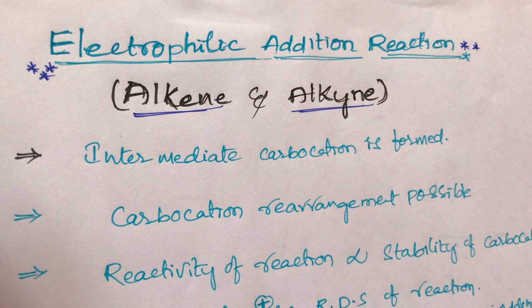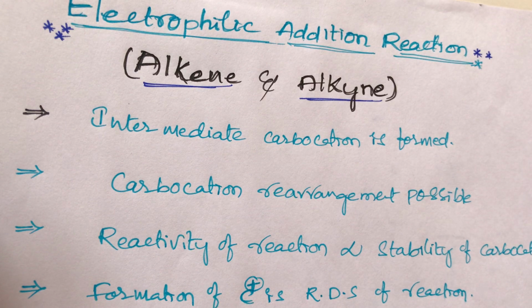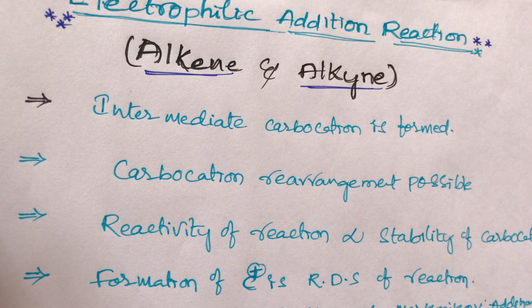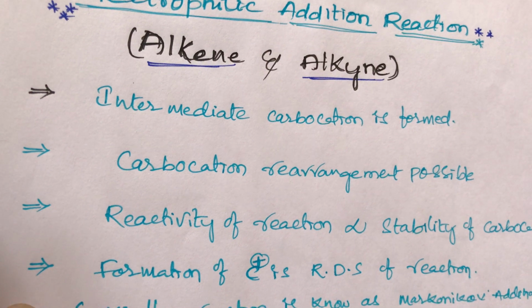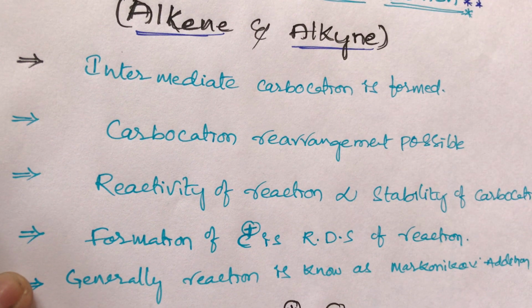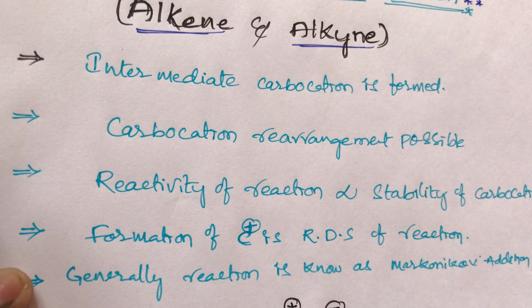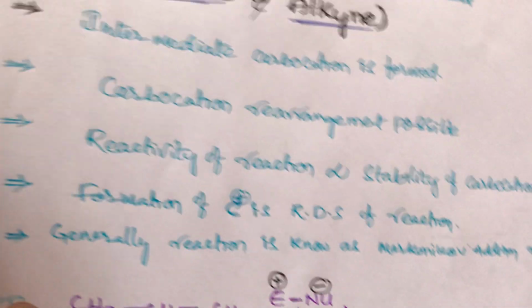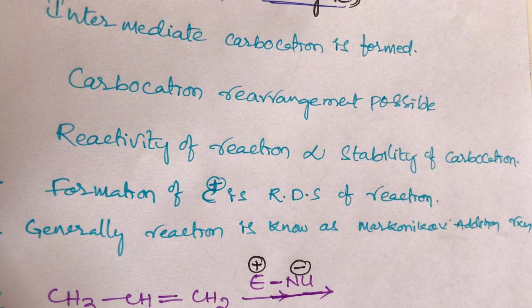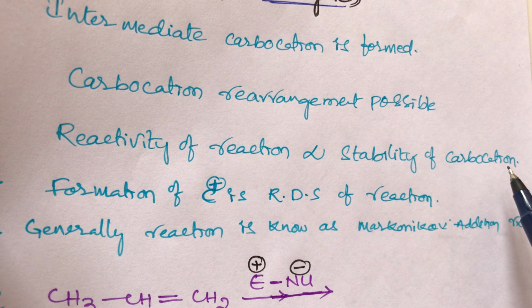Now, the very important points in this electrophilic addition reaction. First, an intermediate carbocation is formed. Second, carbocation rearrangement is also possible. Next, the reactivity of the reaction is directly proportional to the stability of the carbocation.